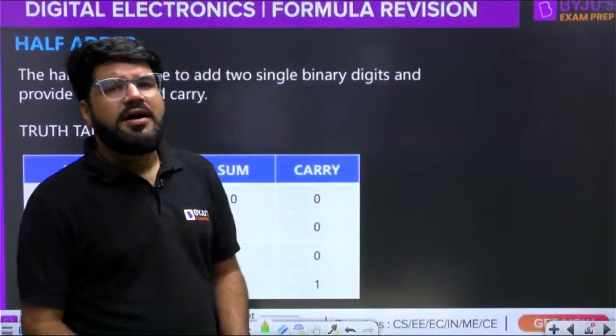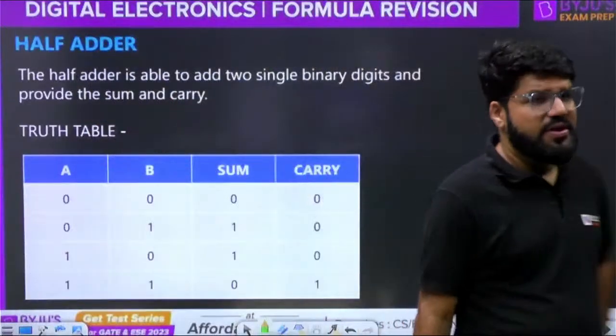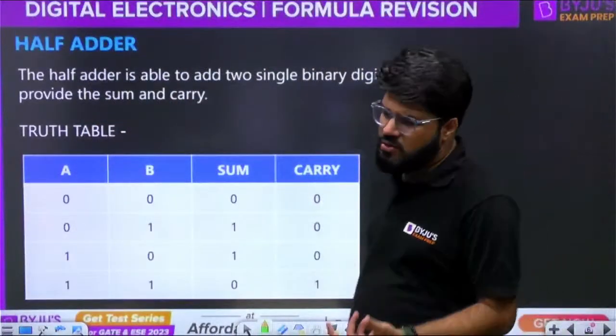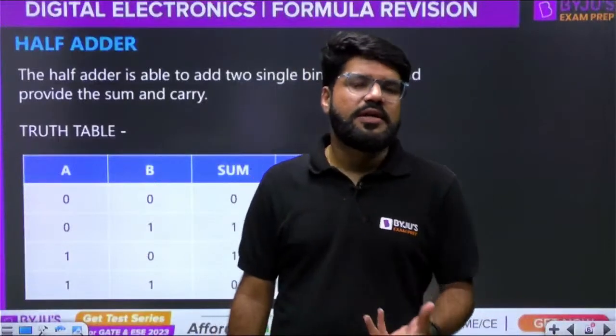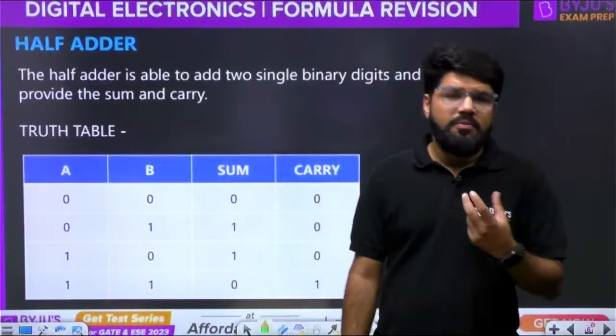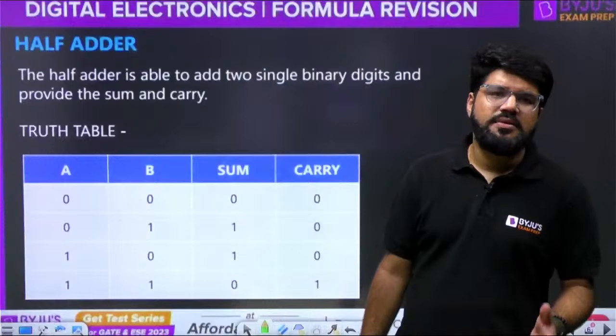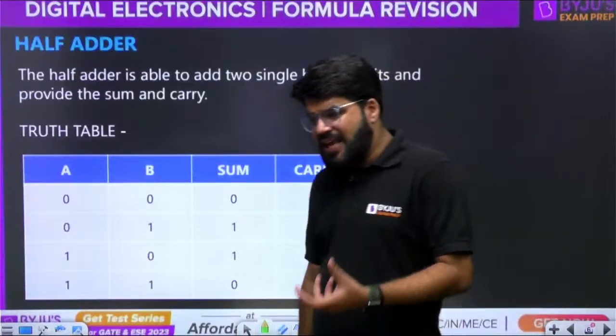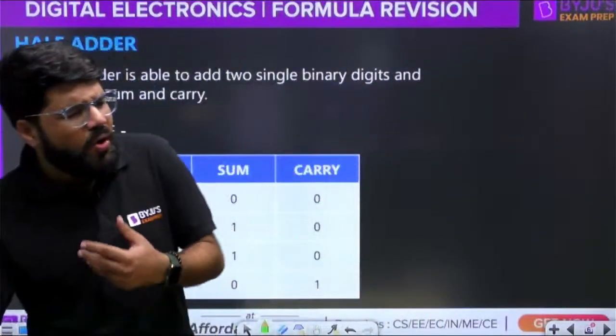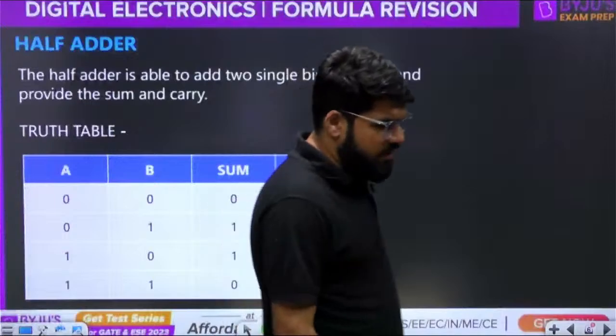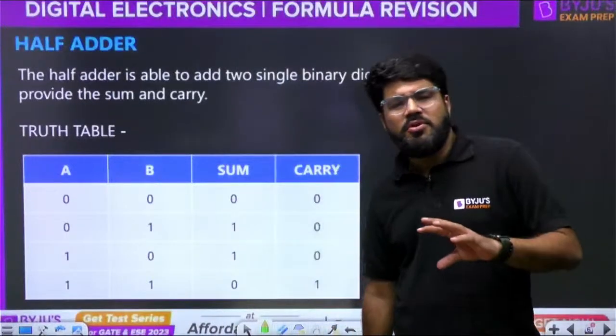In the last session of digital, we covered the basics of digital. Then we went to logic circuits. Then we talked about Boolean functions, min terms, max terms, minimizations, then K-maps, prime implicants, all those topics, and some basic formulas and techniques.